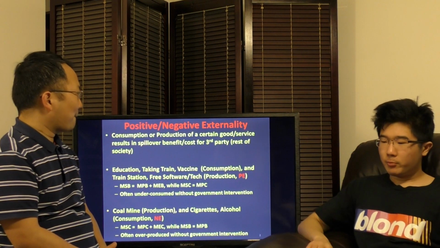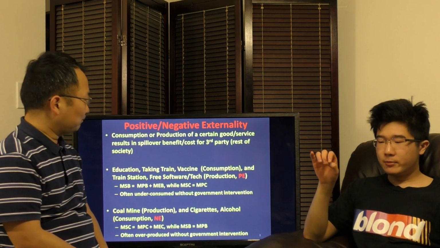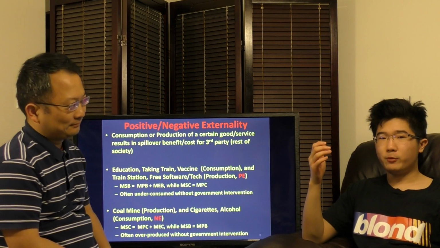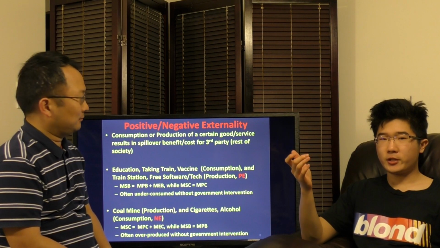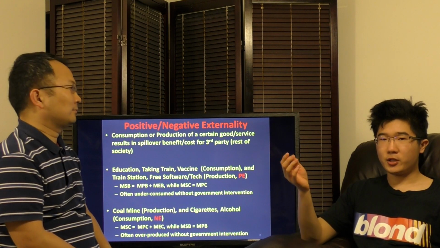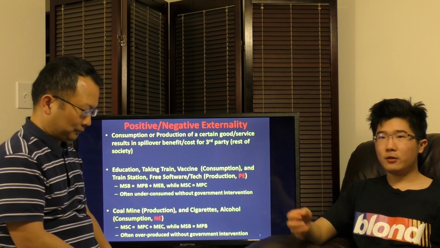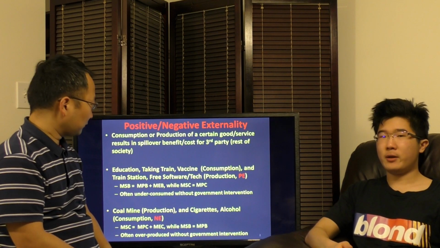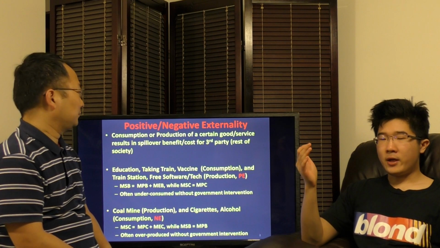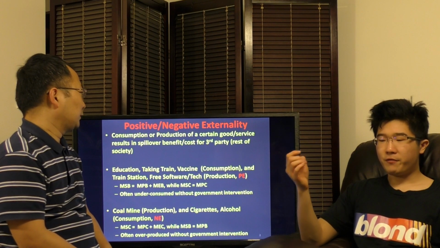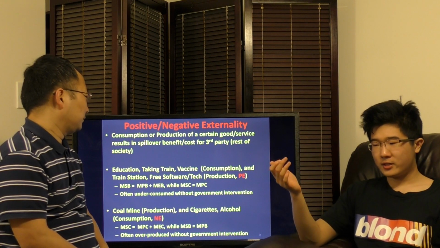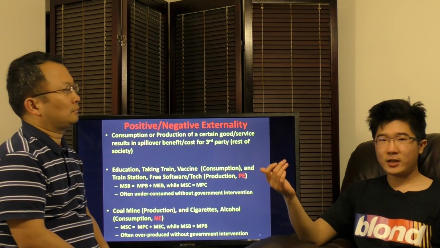Okay. So positive and negative externality. Consumption or production of a certain good or service results in a spillover cost or spillover benefit for many third-party individuals. For instance, in our very private market, we have obviously our market equilibrium and production point at that equilibrium point. However, that equilibrium point doesn't explain all costs and benefits in the economy. Because in a market, there are a lot of indirect effects of production and consumption of a certain good or service for the rest of society, basically.